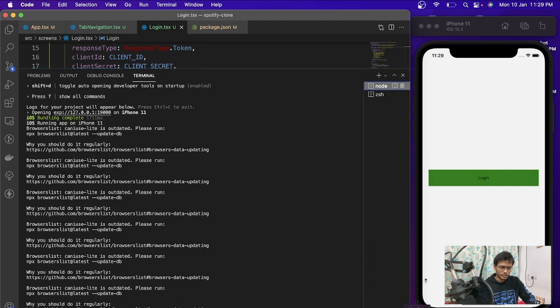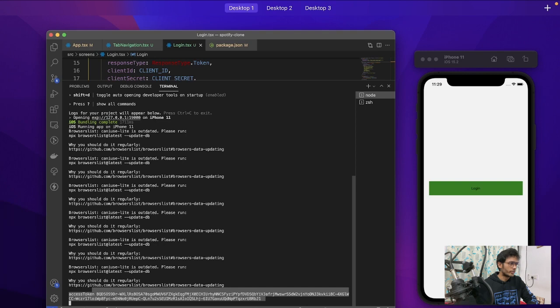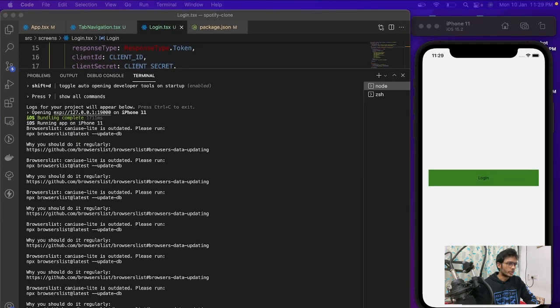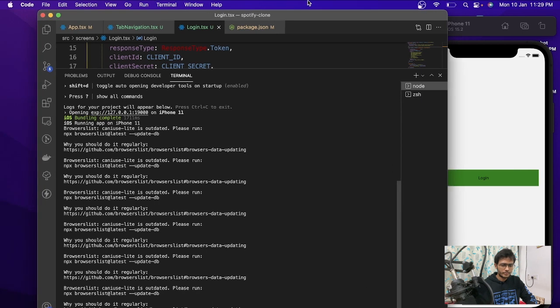I hope you can see that I'm getting this token. I'm not so sure you can see it or not. Okay, not. Let me do something.